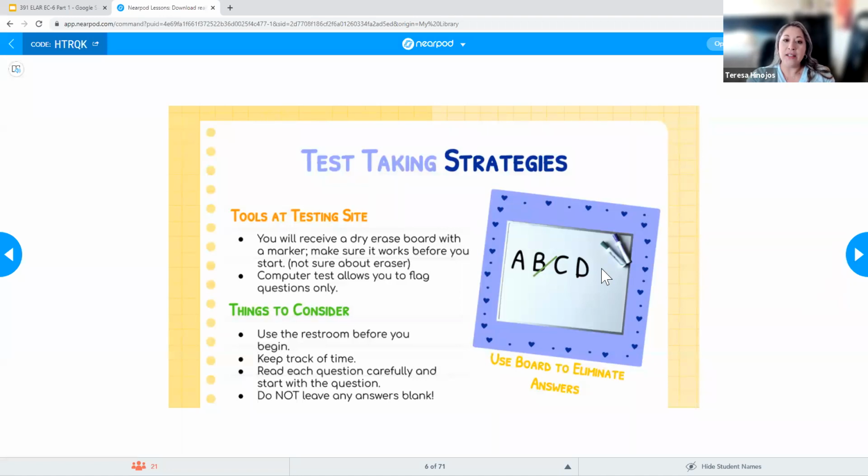Okay, so the computer itself is going to allow you to flag questions. So if there's a question that you need to come back to, you can flag it, but that's it. It doesn't let you cross out answer choices. It doesn't let you do anything like that.